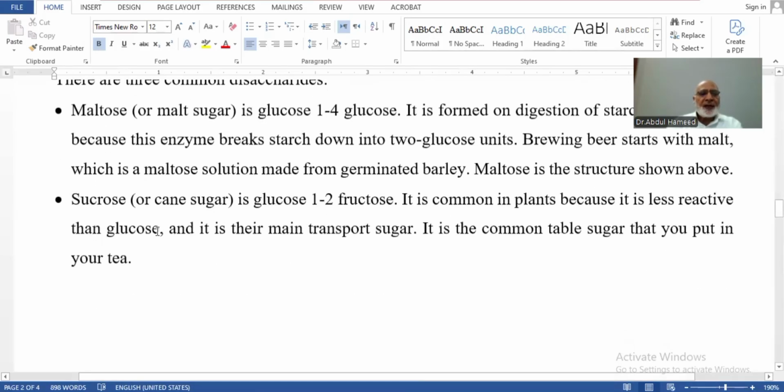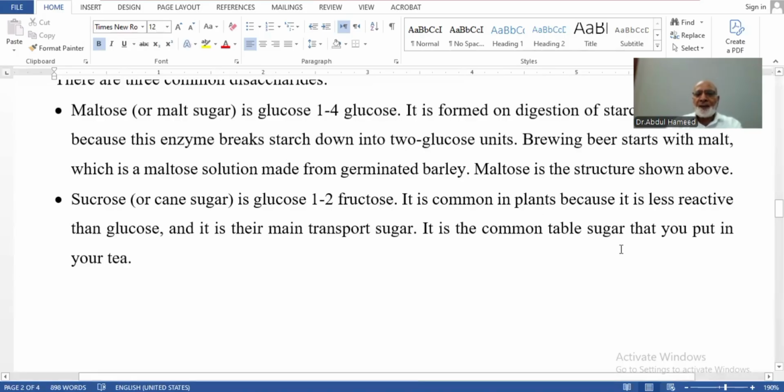So sucrose, cane sugar, or table sugar, in which the bonding is between two different monosaccharides. One is glucose, another is fructose. So bonding between glucose carbon number 1 and fructose carbon number 2. It is common in plants because it is less reactive than glucose, and it is the main transport sugar released after the photosynthetic reaction, and will be transported through xylem to the storage organs or organ where it is being used.